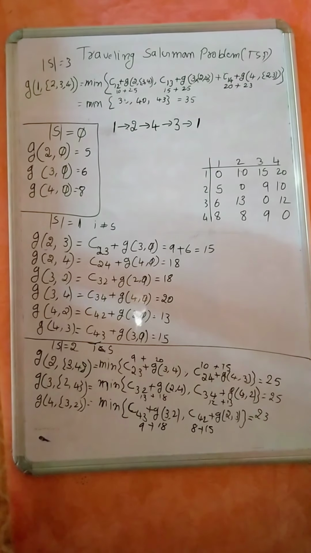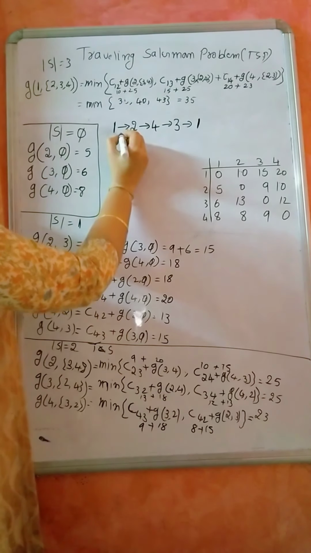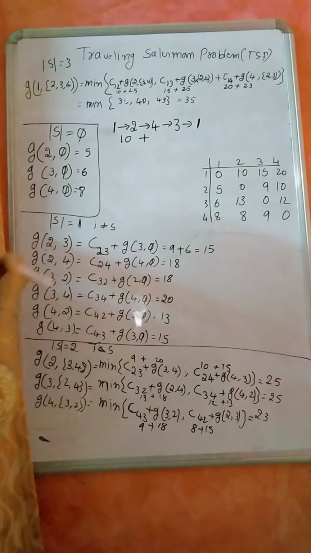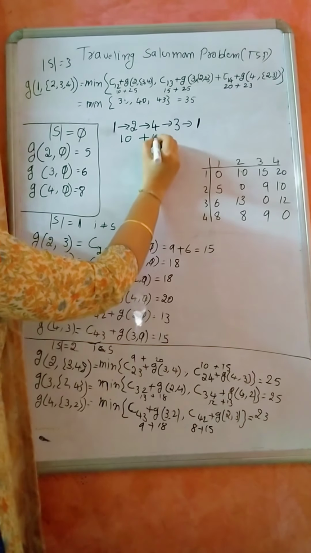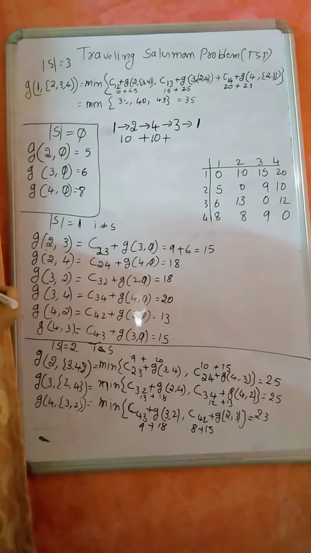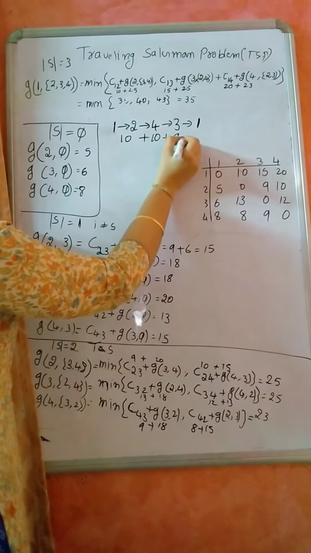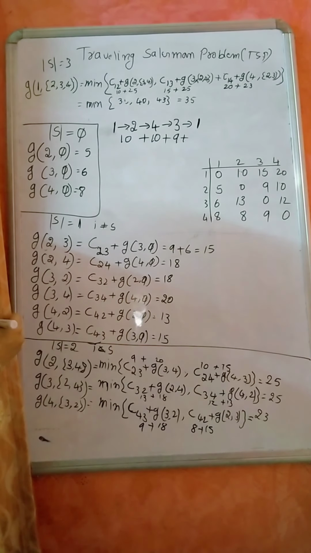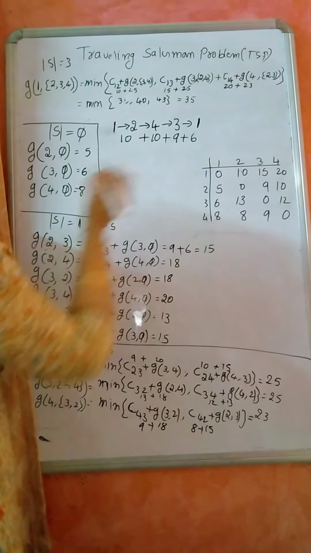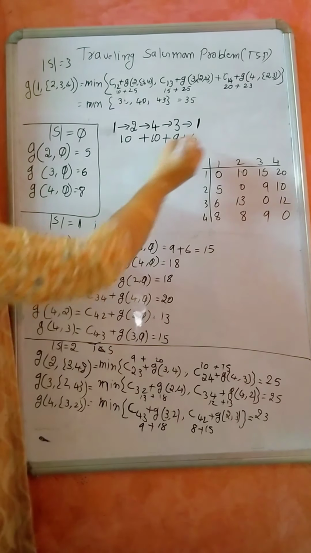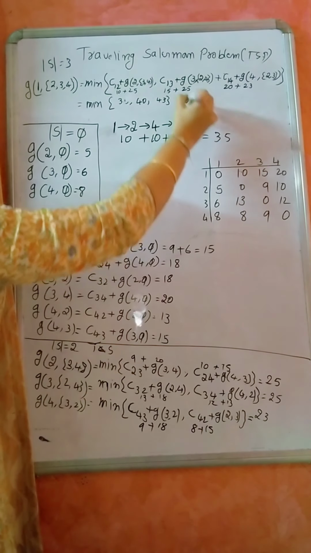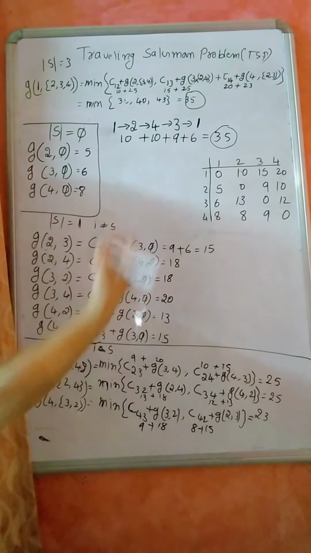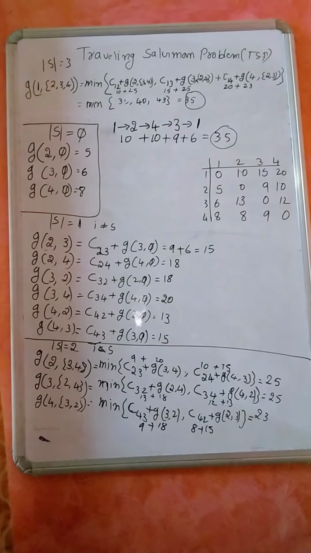So what is the cost you check now? 1 to 2 is 10, plus 2 to 4 is 10, plus 4 to 3 is 9, plus 3 to 1 is 6. So how much you got? It is 35. Is it matching? Yes, they are matching. Means that whatever path we got, it is the correct path.